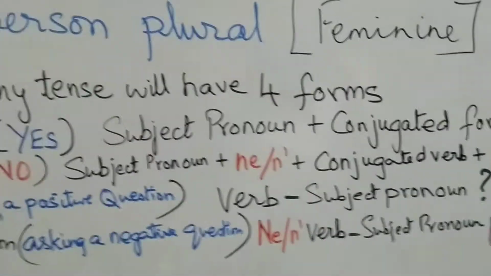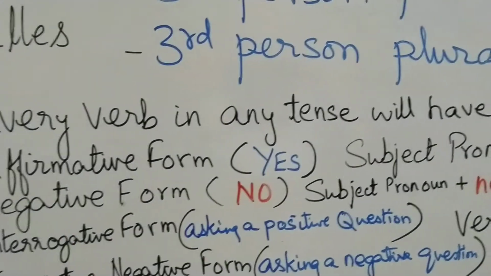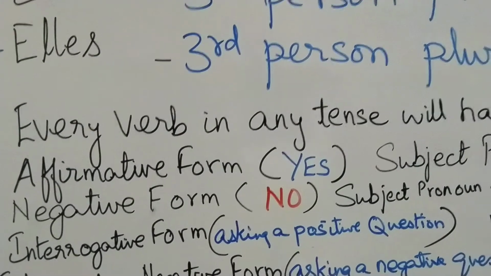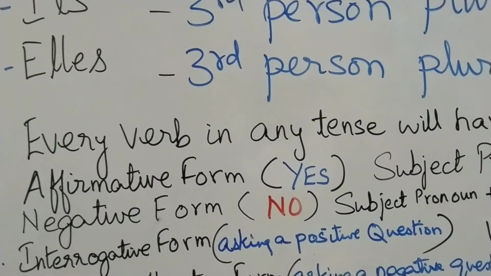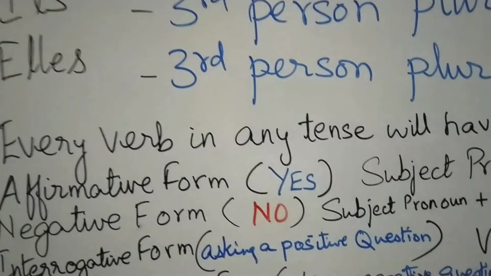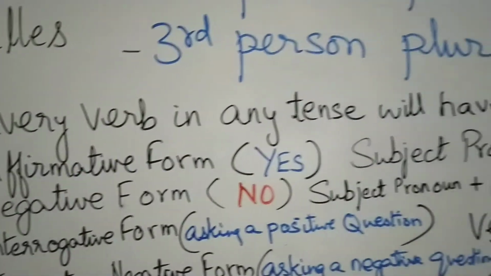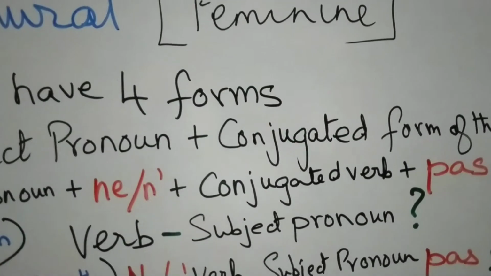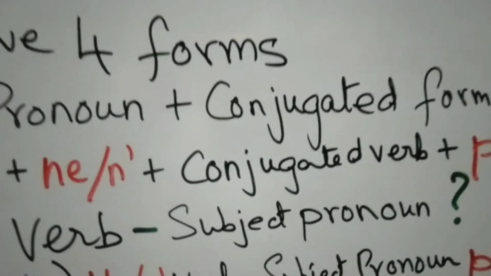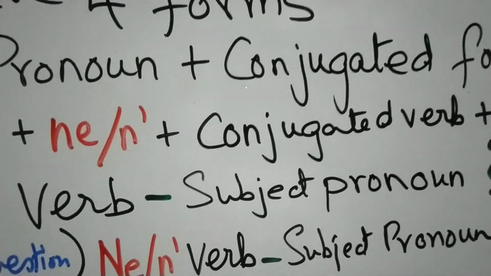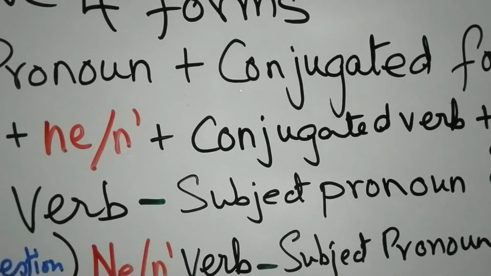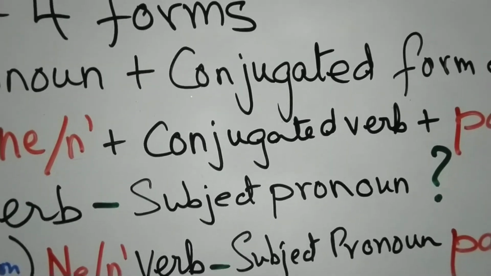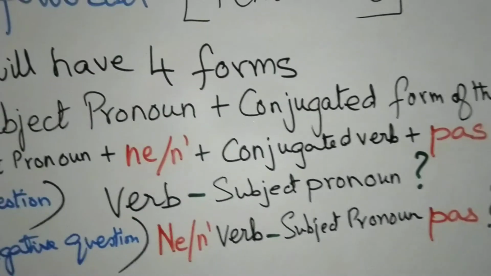So, subject pronoun plus ne or n apostrophe plus the conjugated form of the verb plus pas will be the negative form. The third form is the interrogative form. So, what is the interrogative form? The interrogative form comprises of asking a positive question. Do you give? Do they play? Have they gone out? These are interrogative forms. So, the interrogative form comprises of placing the verb before the subject pronoun and separating the verb and the subject pronoun with a hyphen. You put a dash between the verb and the subject pronoun and follow that sentence with a question mark. So this is the interrogative form.